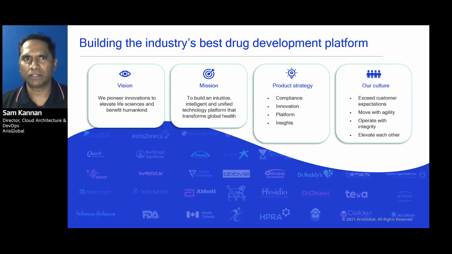We start with compliance, first to ensure you and your organization can meet compliance requirements. We provide continuous innovation and investment for our products and releases. We take a platform approach so data ties together. We not only help automate and improve workflows, but provide insights from the data to help inform decisions.